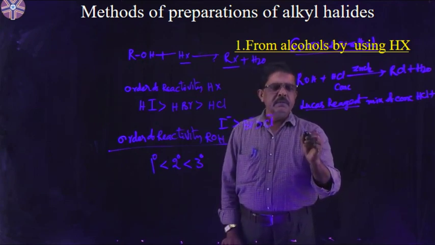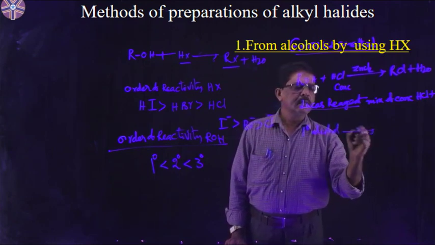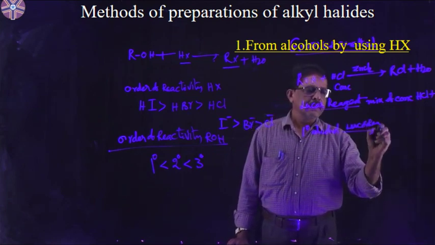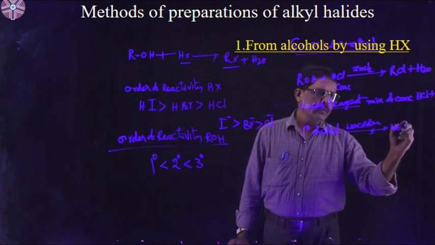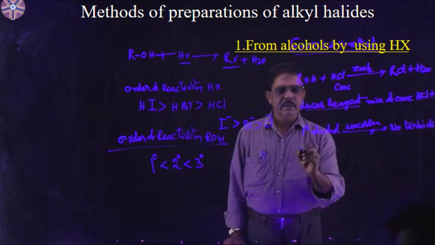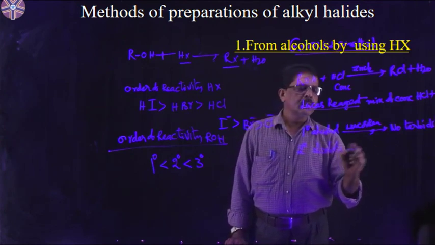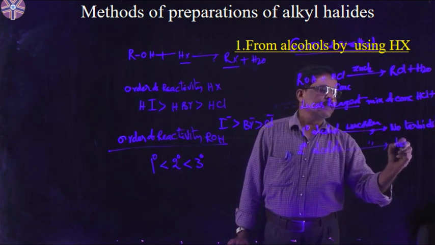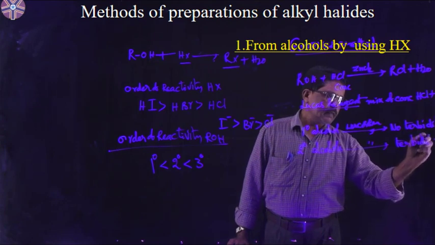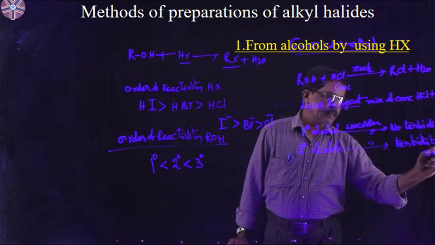So 1 degree alcohols, I want to take 1 degree alcohols reaction with Lucas reagent. There is no turbidity. 2 degree alcohols give turbidity after 5 minutes. Right, understand?